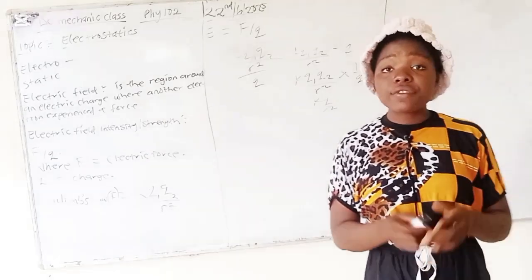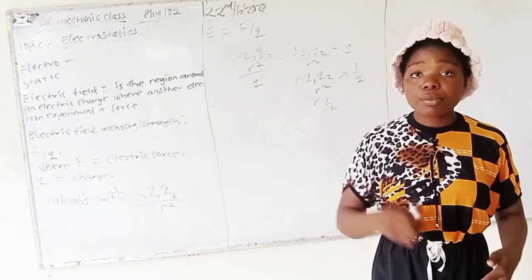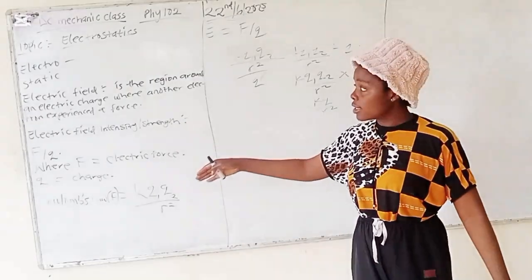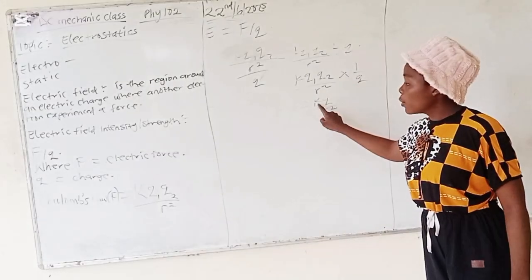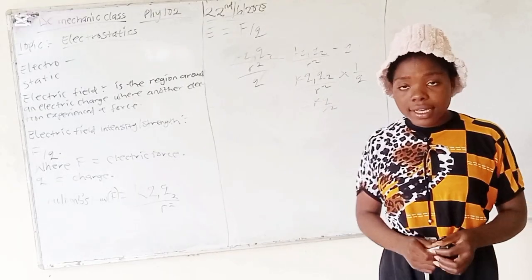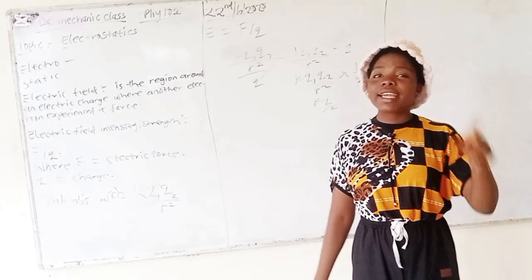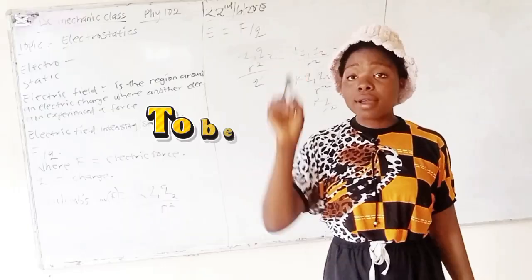So for example, if they give you a question on electric field intensity due to a point, you are going to use this formula, where K is a constant, and the constant K is given by 9.0 times 10 raised to the power of 9.